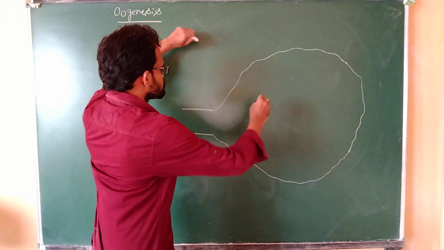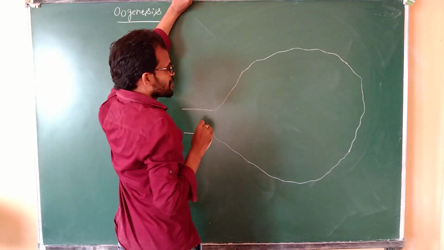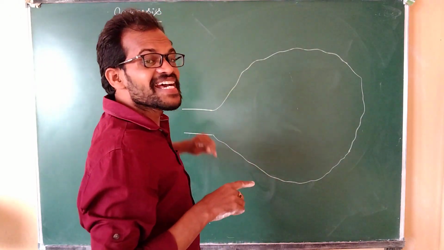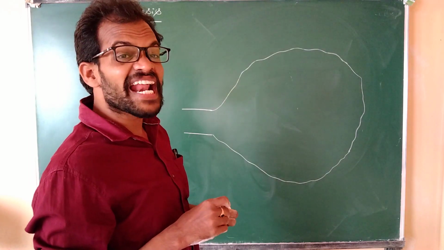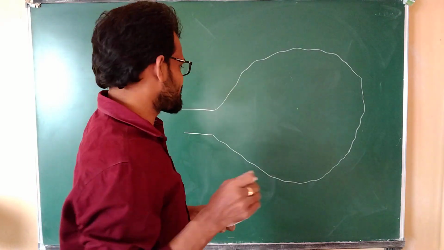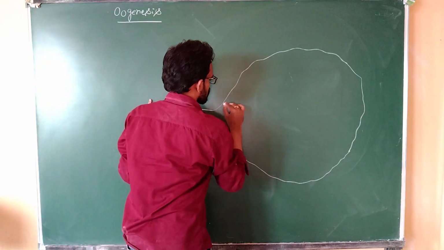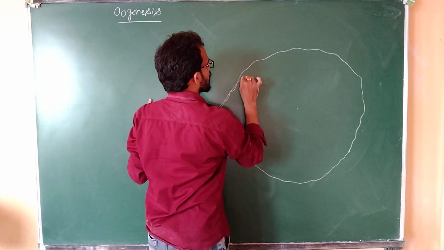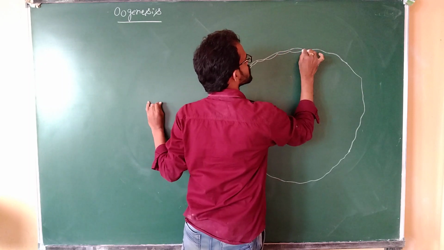See here, first primary follicles, secondary follicles, tertiary follicles, and Graafian follicles. The Graafian follicles rupture and produce the egg cell. See here, first one, germinal epithelium cells.